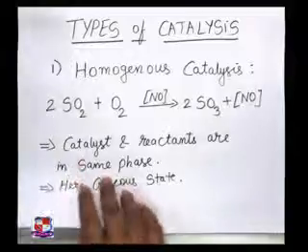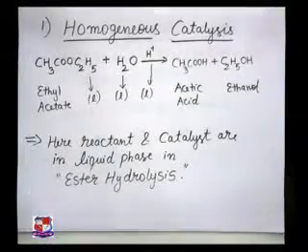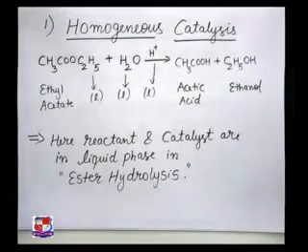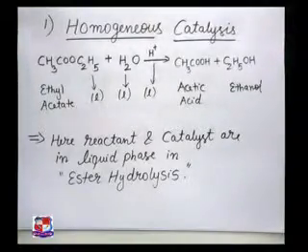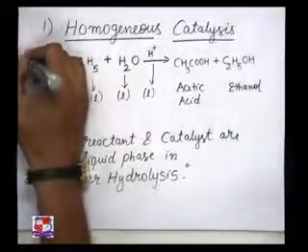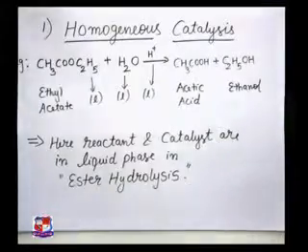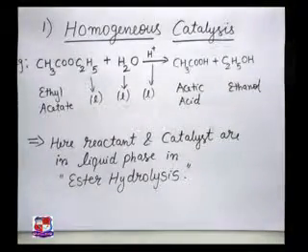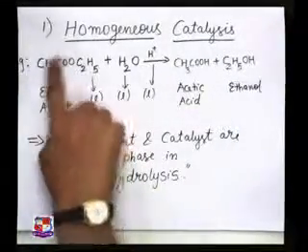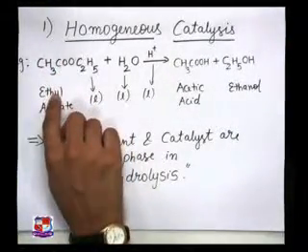Now the second type, that is heterogeneous catalysis. Let us try to define it first. But before going to the heterogeneous, I want to take another example. Again the second example, that is ester hydrolysis. In case of homogeneous catalysis, you have an ester, this is your ethyl, this is your acetate group, so it is known as ethyl acetate.